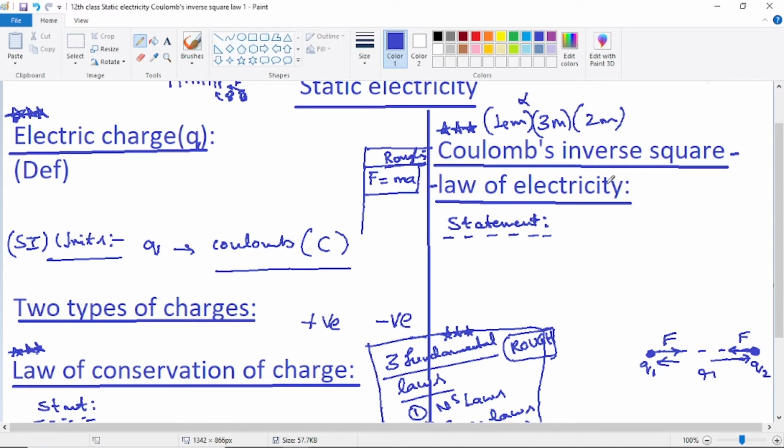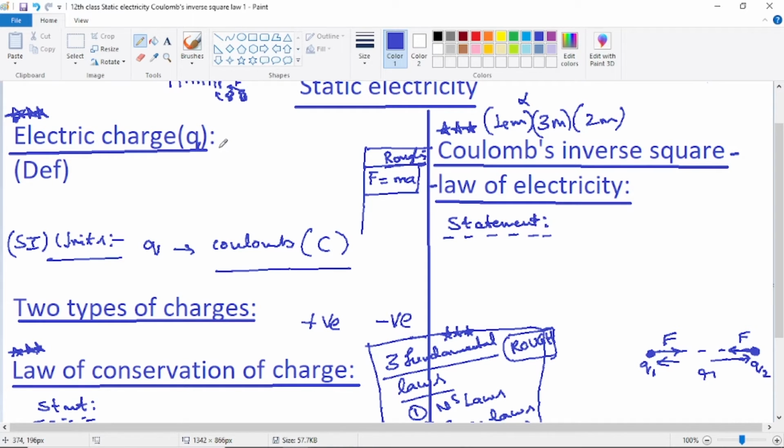So all of them are inverse square laws, but there are 2 Coulomb's inverse square laws given by the scientist Coulomb himself. One is electricity, one is magnetism. Not only does force exist between 2 charges, even between magnetic poles force exists. That also follows Coulomb's inverse square law. Both laws are simply called Coulomb's inverse square law, one in electricity and the other in magnetism.